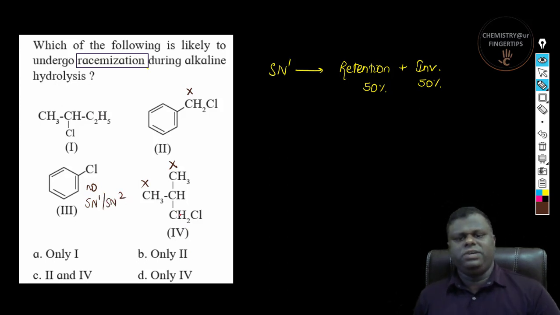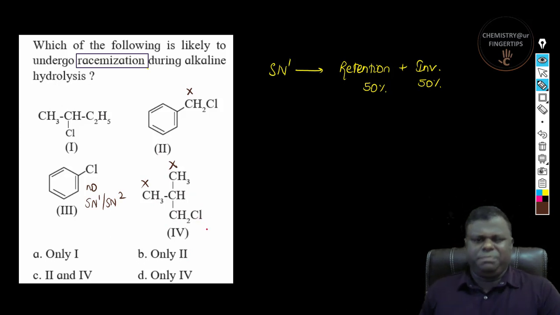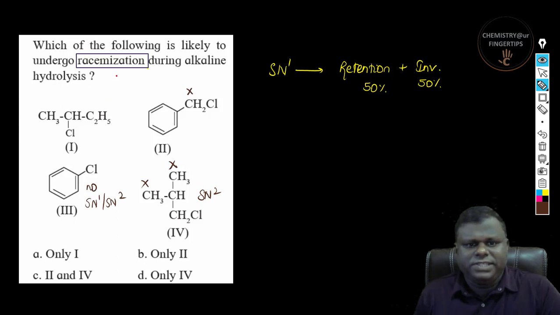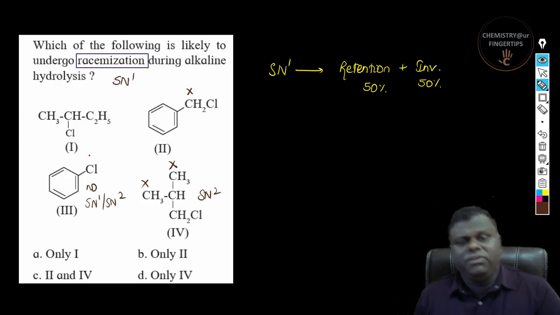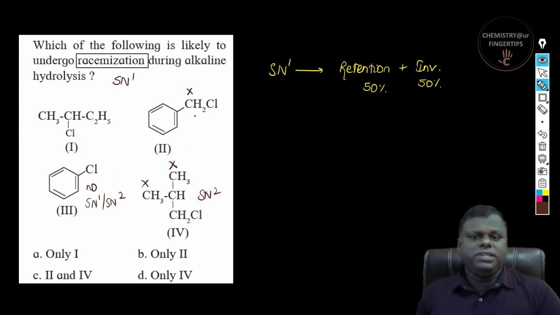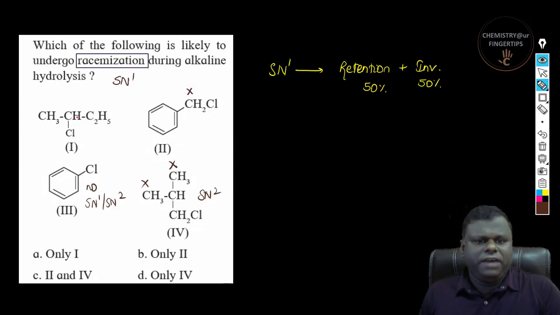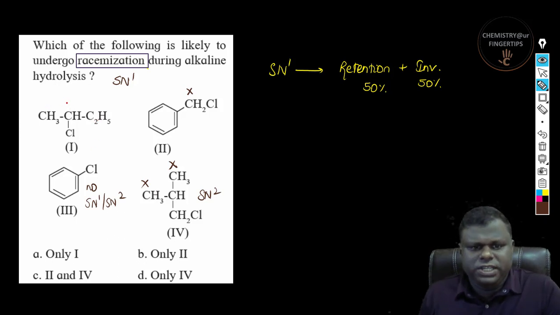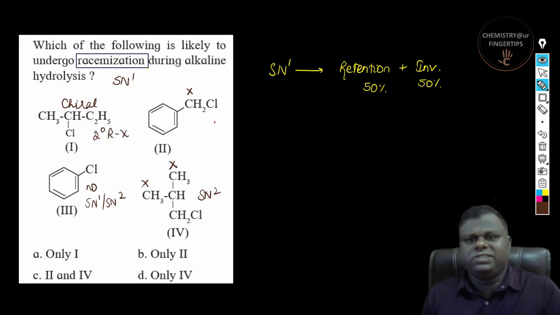So you can just erase this out. And again, this is a primary alkyl halide, so this would undergo an SN2 reaction. We are basically looking at an SN1 reaction. Now we have two important things over here. One is benzyl chloride, and then you have 2-chlorobutane. If you look here, this is chiral, and this is a secondary alkyl halide. And this one does not fit the bill at all. So the only option that's going to go is option number 1, which is A.